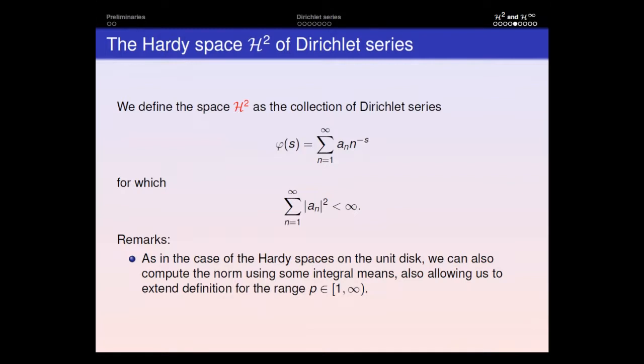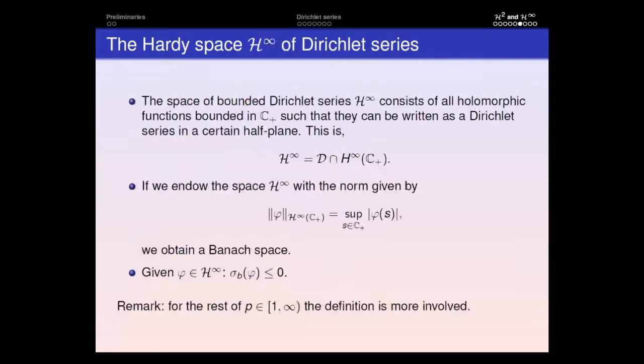Basically, it is based on an idea also due to Bohr, of seeing the Dirichlet series as functions depending on infinitely many variables in the infinite polydisk. But as I said, constructing these spaces is quite involved. Okay, so the second space, which was also introduced by the authors who introduced H2, is the space H infinity.